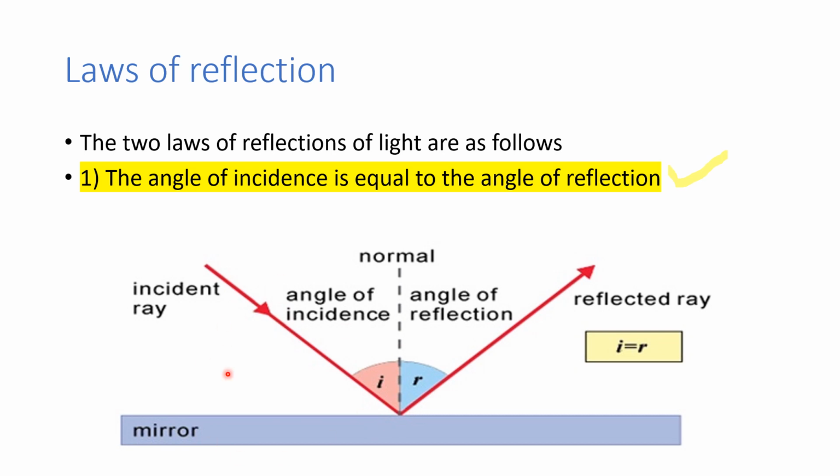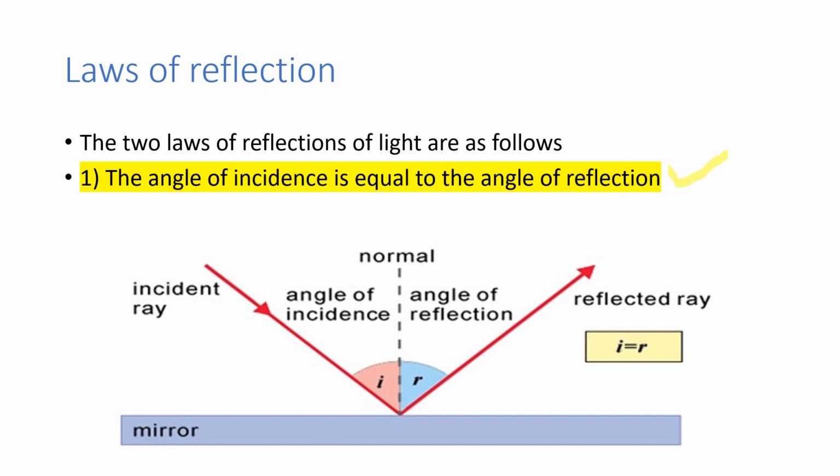In this diagram, if you observe, this is the reflecting surface, that is like a mirror, and this is the incident ray. This ray of light falls on the mirror's reflecting surface, that we consider as an incident ray. And the next term is point of incidence.